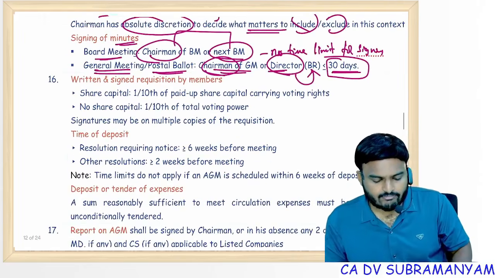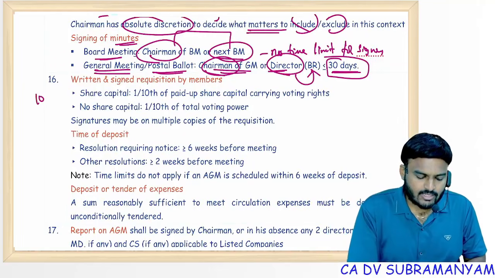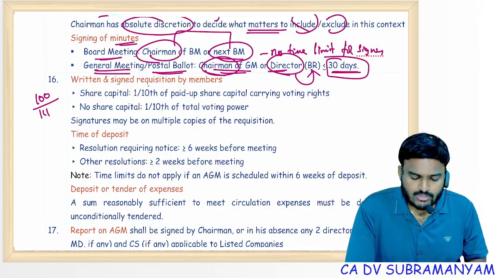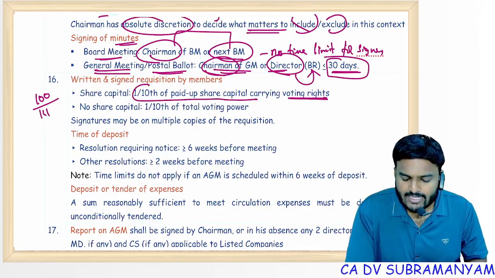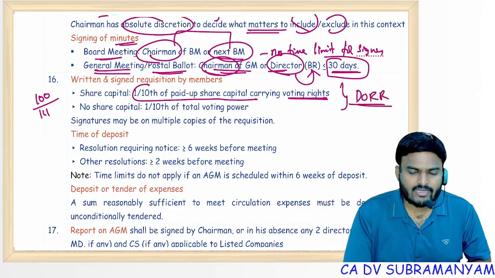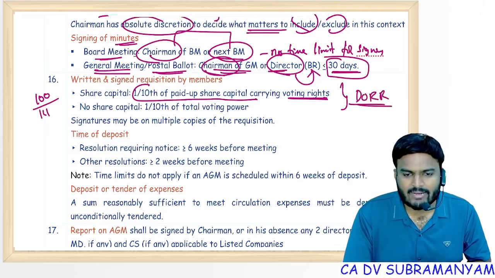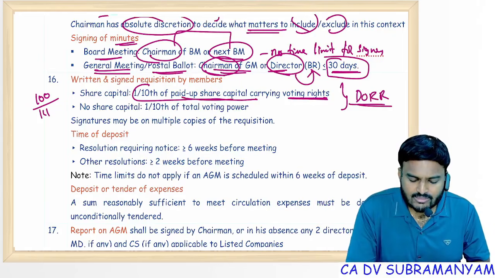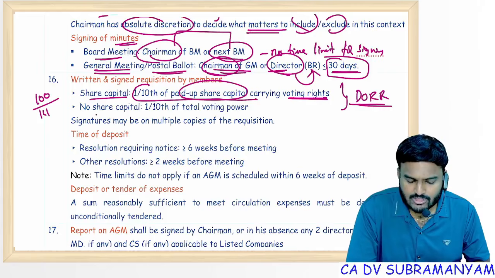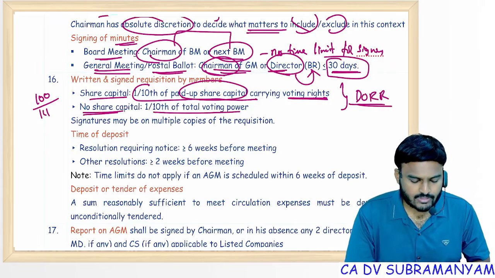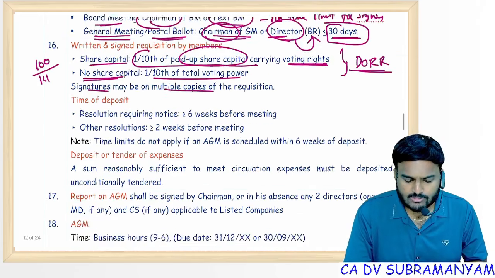Written and signed requisition by the members, section 100 and section 111, circulation of members' resolution. They must have 1/10 of the paid up share capital carrying voting rights as on the date of receipt of the requisition by the company. When you are filing or preparing it is not a matter; when the company receives it, you have to check the date. On that date, 1/10 of the paid up share capital in case of a company with share capital. In case of a company without share capital, 1/10 of the total voting power. Signatures may be on multiple copies of the requisition.